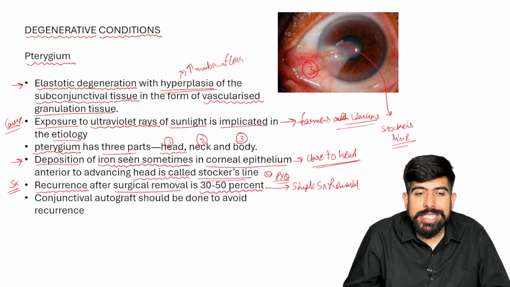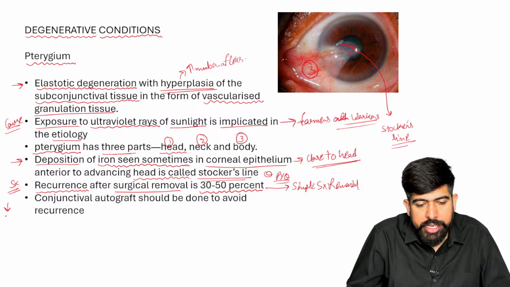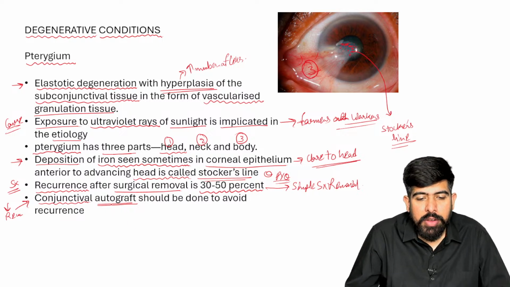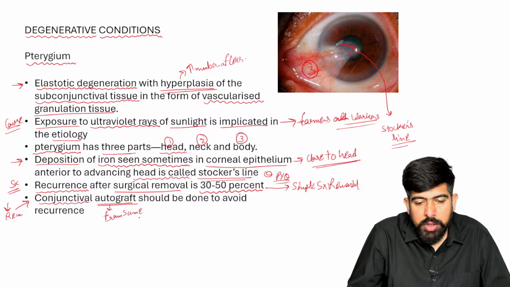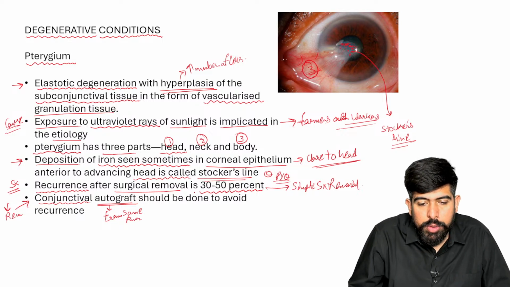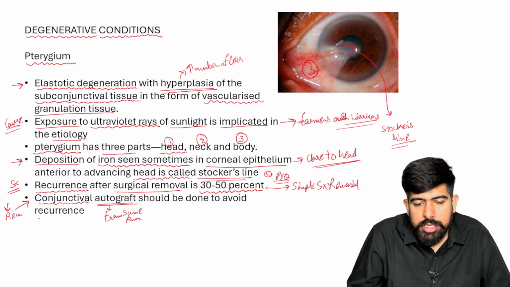So we have to stop this and decrease the recurrence. What we are going to do is the conjunctival autograft. Guys, what is the meaning of autograft? From the same person, I hope you know about it. From the same person, we take the conjunctival autograft of the stem cells and implant it over there, to avoid the recurrence.